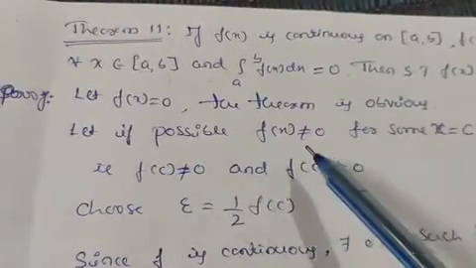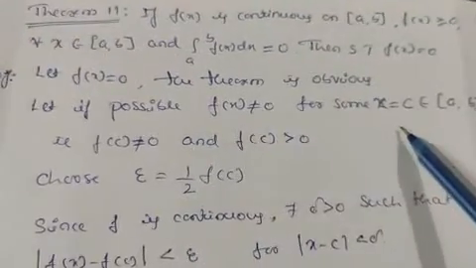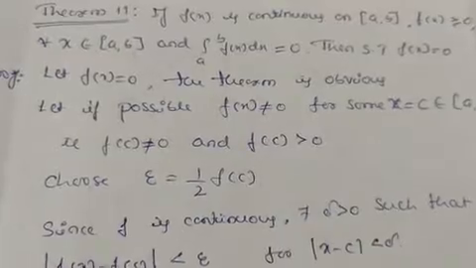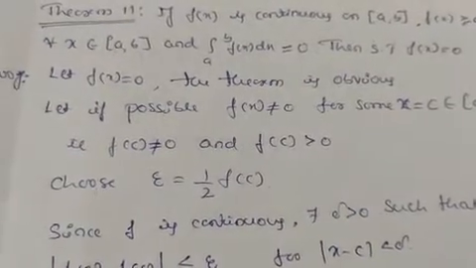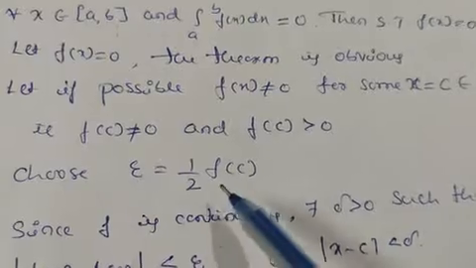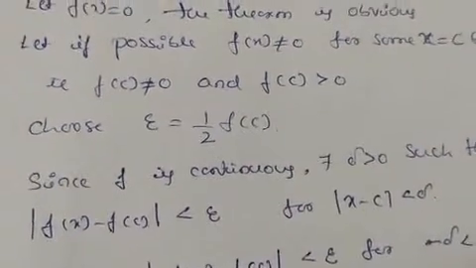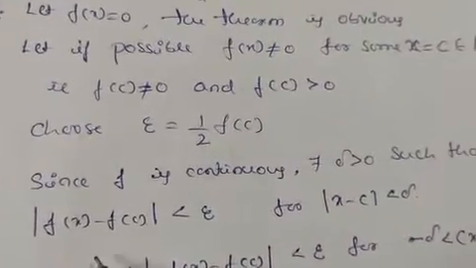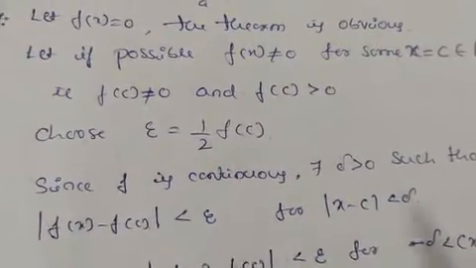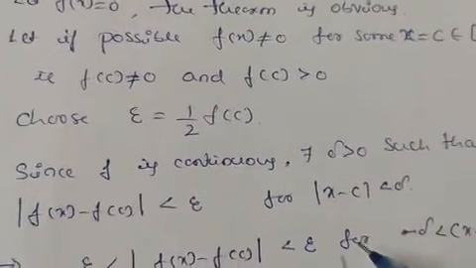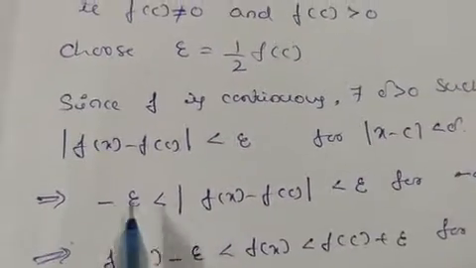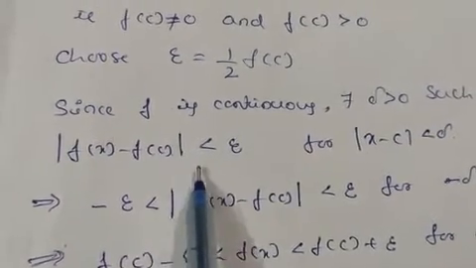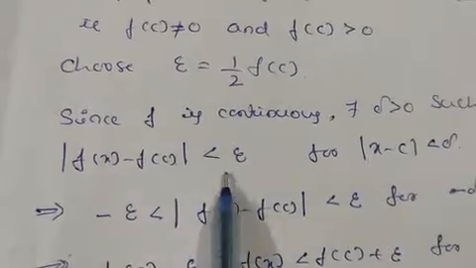Let, if possible, f(x) not equal to 0 for some x equal to c which belongs to [a, b]. That is, f(c) is not equal to 0 and f(c) is greater than 0. So let us choose epsilon equal to 1 by 2 into f(c). Since f is continuous, there exists delta greater than 0 such that mod of f(x) minus f(c) is less than epsilon for mod x minus c less than delta. And this implies, if you open this mod, that it is in between minus epsilon to plus epsilon.